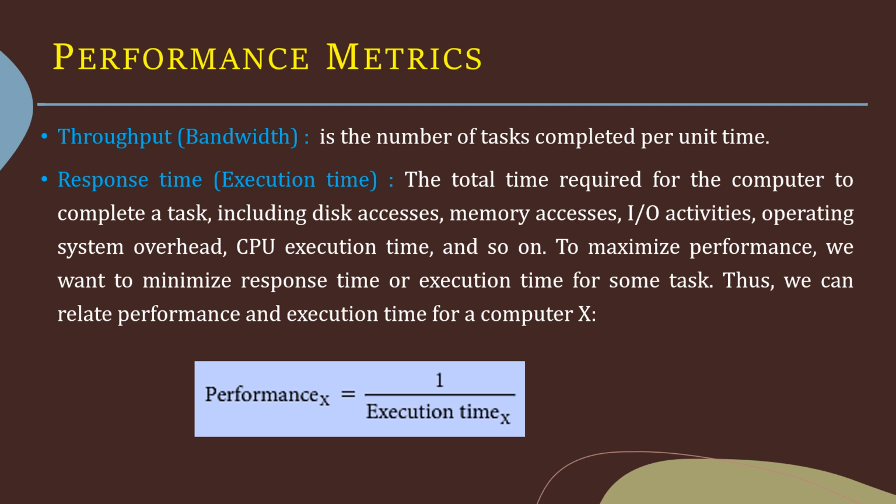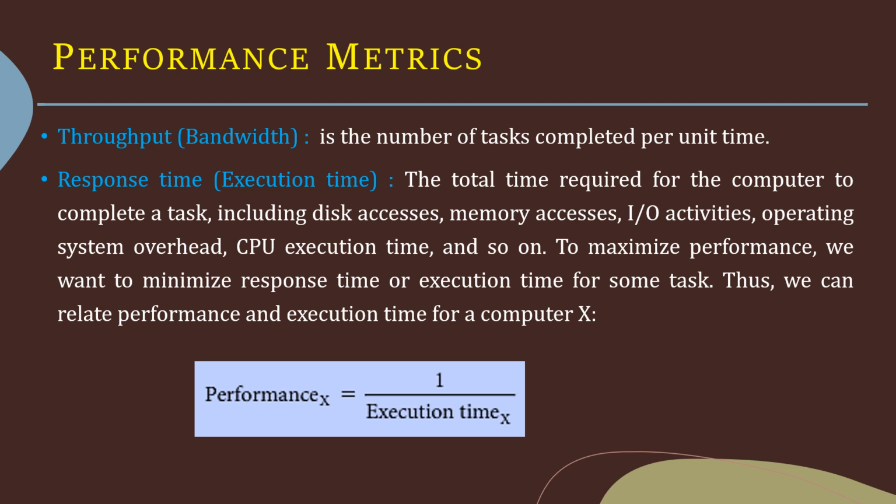Throughput, also called bandwidth, is the number of tasks completed per unit time. Response time, also called execution time, is the total time required for the computer to complete a task, including the disk accesses, memory accesses, input-output activities, operating system overhead, CPU execution time, and so on. So the total time required for the computer to do a particular task can be called execution time, also called